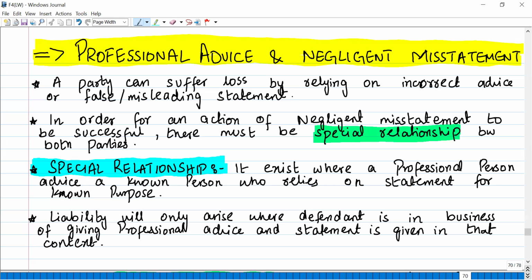Okay, liability will only arise where the defendant is in the business of giving professional advice and the statement is given in that context. So, as I have told you, when the innocent party, the claimant, proves that the defendant was giving professional advice in a professional context, then the liability will arise. Otherwise, generally the liability does not arise.